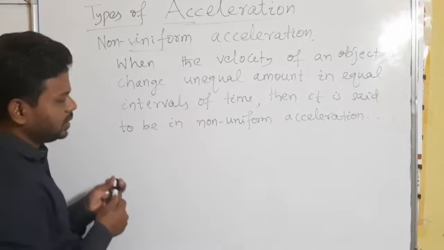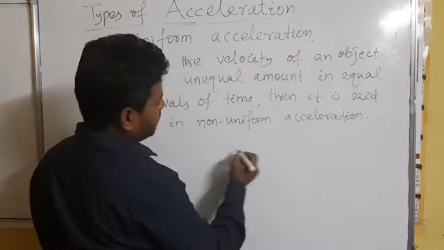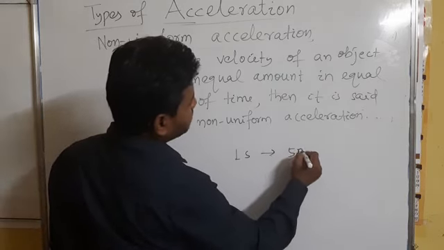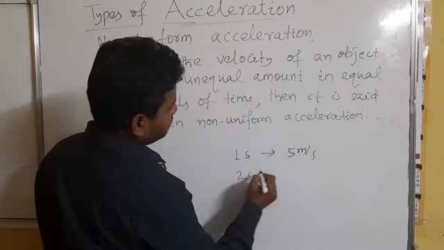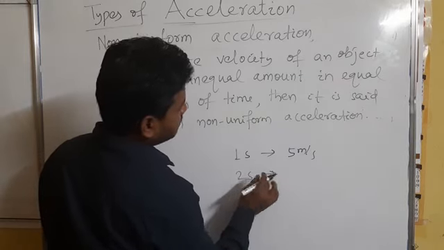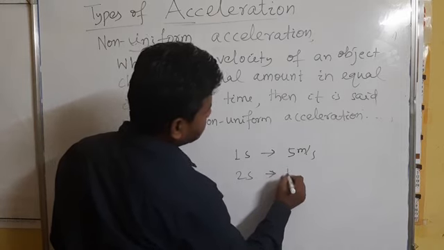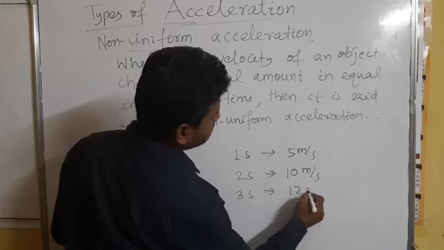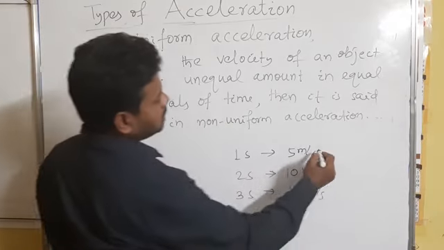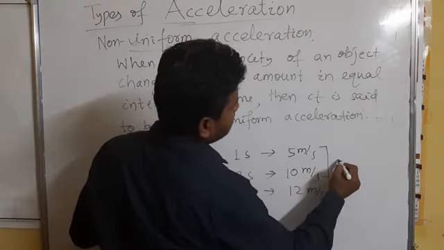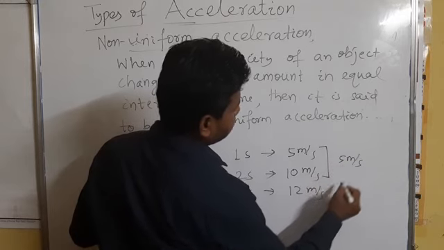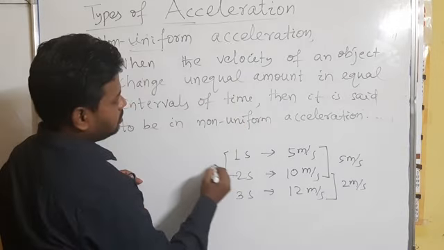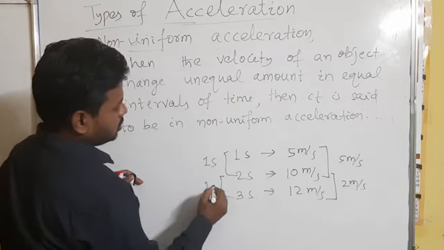So in that case, we have discussed that the object in the first second has a velocity of 5 meter per second. After 2 seconds, the velocity becomes, say, 10 meter per second. But after 3 seconds, it becomes 12 meter per second. So you see here it increases by 5 meter per second, whereas in this case it increases by 2 meter per second, in just 1 second.